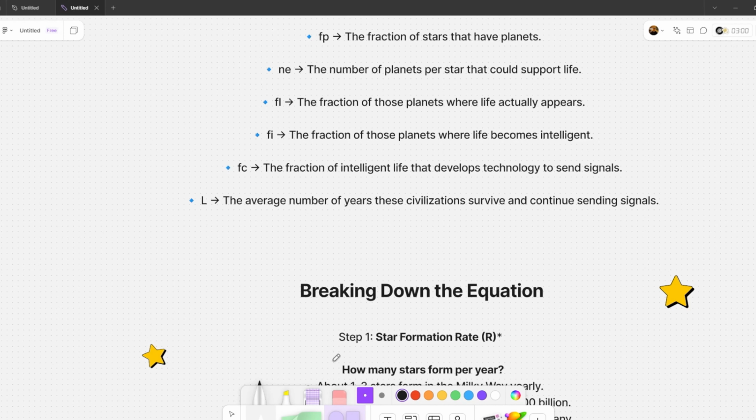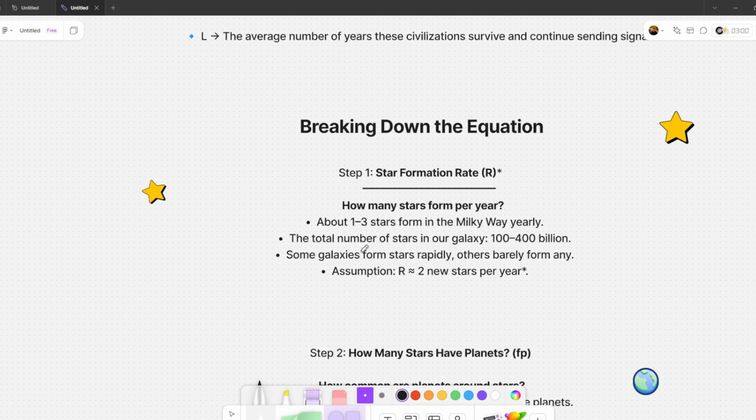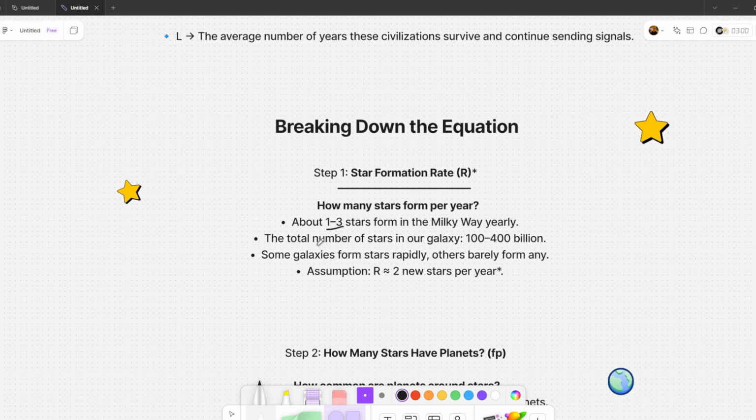Now I will break this equation down into steps. Step 1: Star formation rate. To start, we need to know how often new stars form in the Milky Way. Right now, scientists estimate there are 1 to 3 stars formed per year in our galaxy. Why does this matter? Because stars are where planets form, and planets are where life begins.